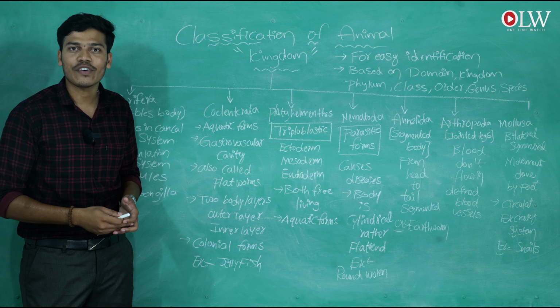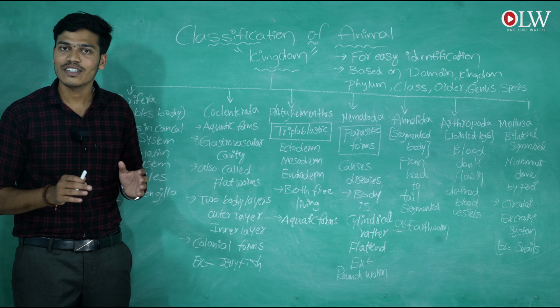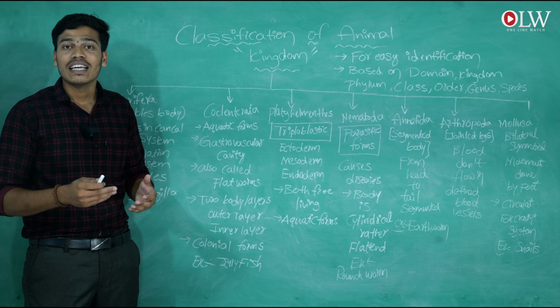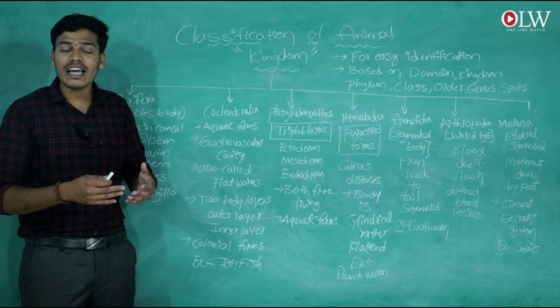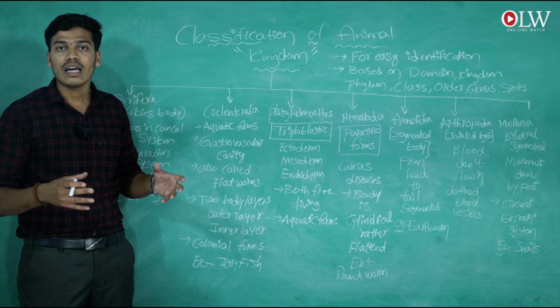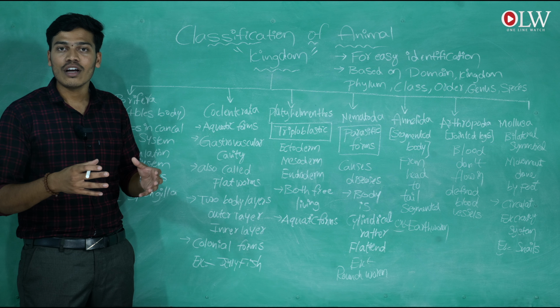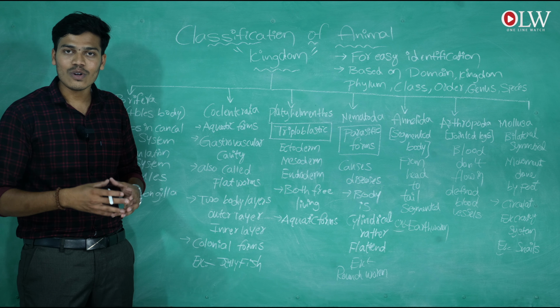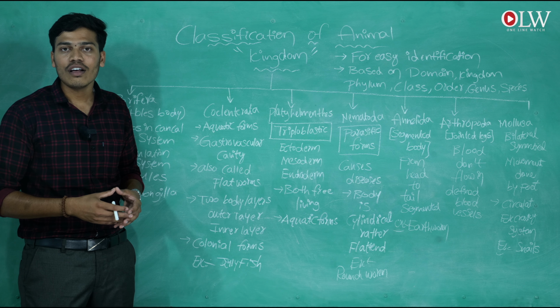Do you know the meaning of colonial forms? Colonial forms means they are living in colonies. A group of organisms combine together and form a colony, and those are called colonial forms.